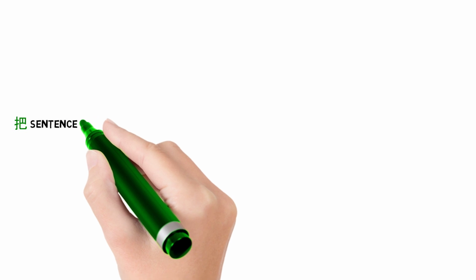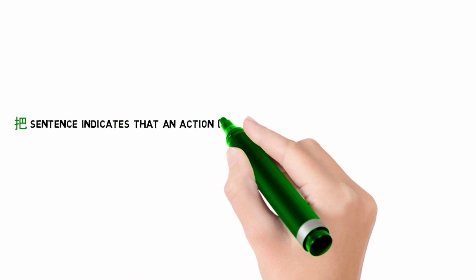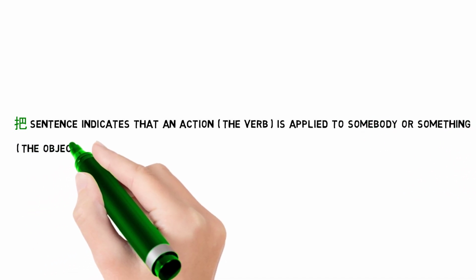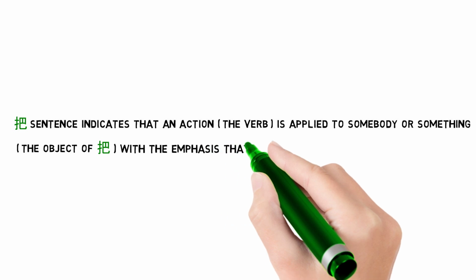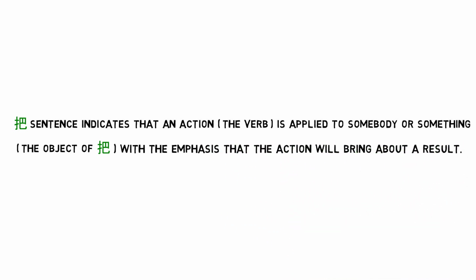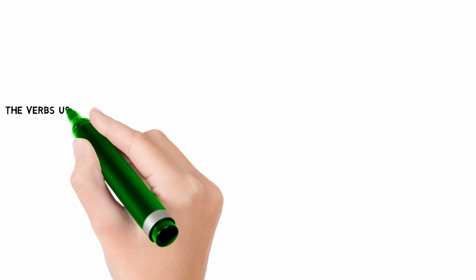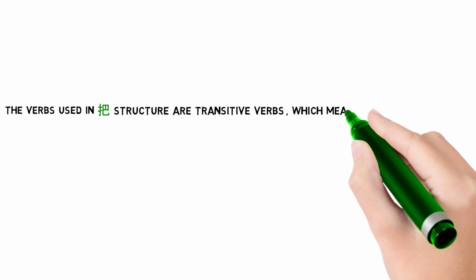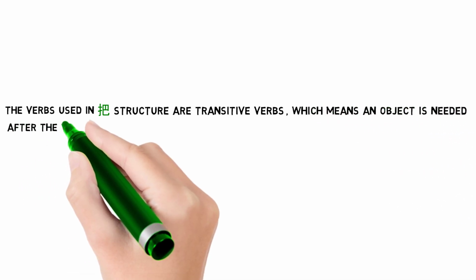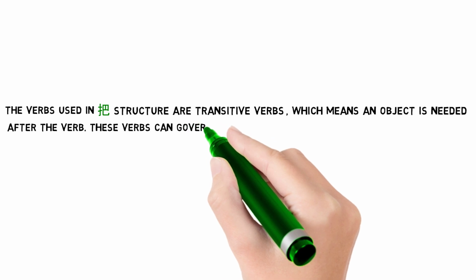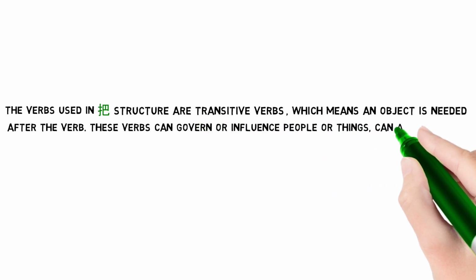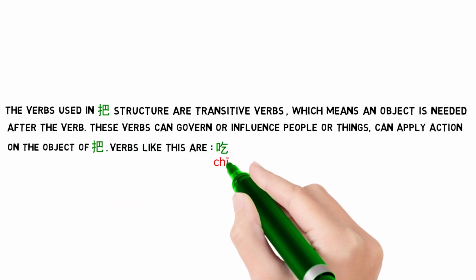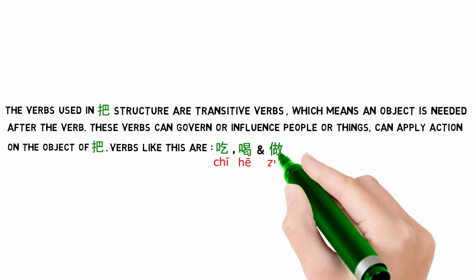A 把 sentence indicates that an action, the verb, is applied to somebody or something, the object of 把, with the emphasis that the action will bring about a result. The verbs used in 把 structure are transitive verbs, which means an object is needed after the verb. These verbs can govern or influence people or things, can apply action on the object of 把. Verbs like this are 吃, 喝, and 做.